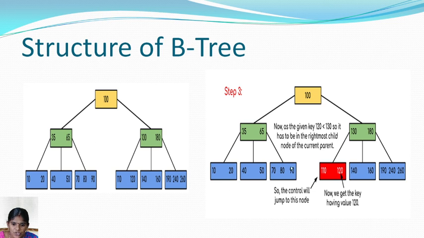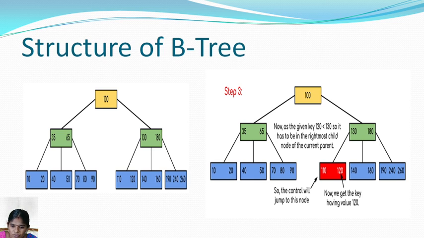Now if we search for the value 120, it takes 3 steps. First step, it searches the root node. 120 is greater than 100, so it goes to the right side. Then on the right side, it searches the intermediate node. Here 130 is greater than 120, so it again searches from the left side of the tree. Here it has the values 110 and 120, so here it searches.